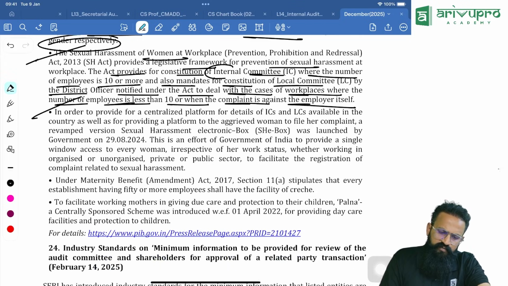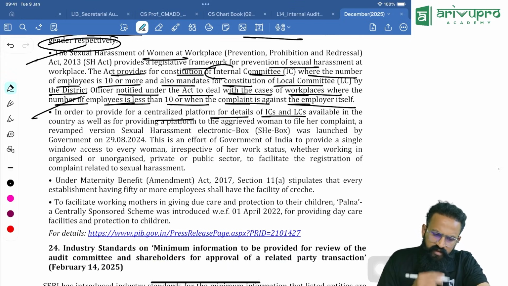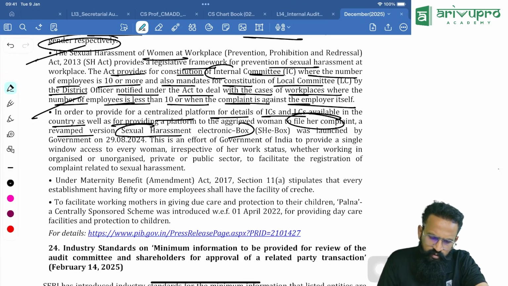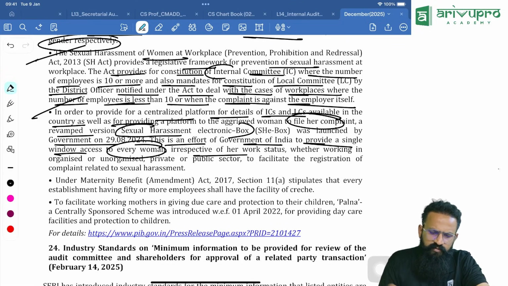In order to provide a centralized platform for details of internal committees and local committees available in the country, as well as a platform for aggrieved women to file their complaint, a revamped version of the Sexual Harassment electronic box, also called SHe-Box, was launched by the government. This is an effort by the government of India to provide single window access to every woman, irrespective of her work status, whether working in organized or unorganized, private or public. If you have a complaint, you can go and register there.